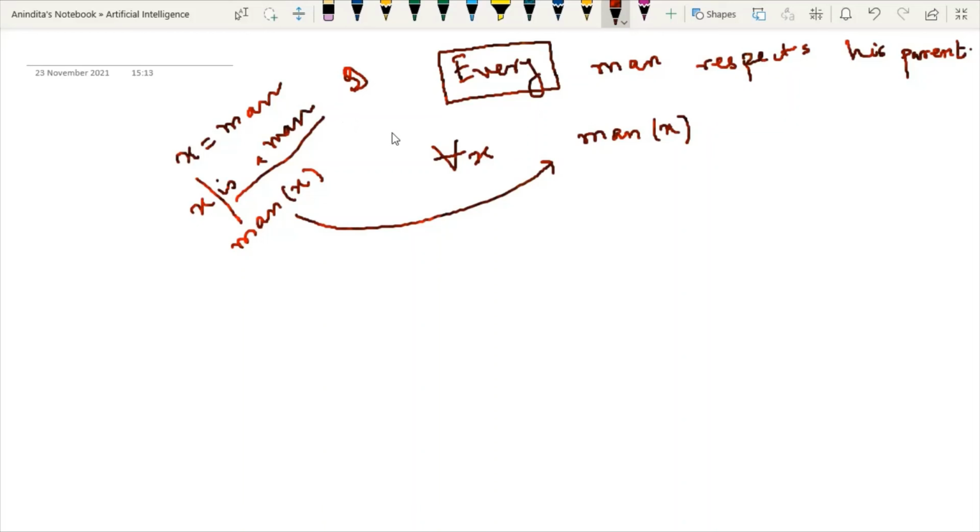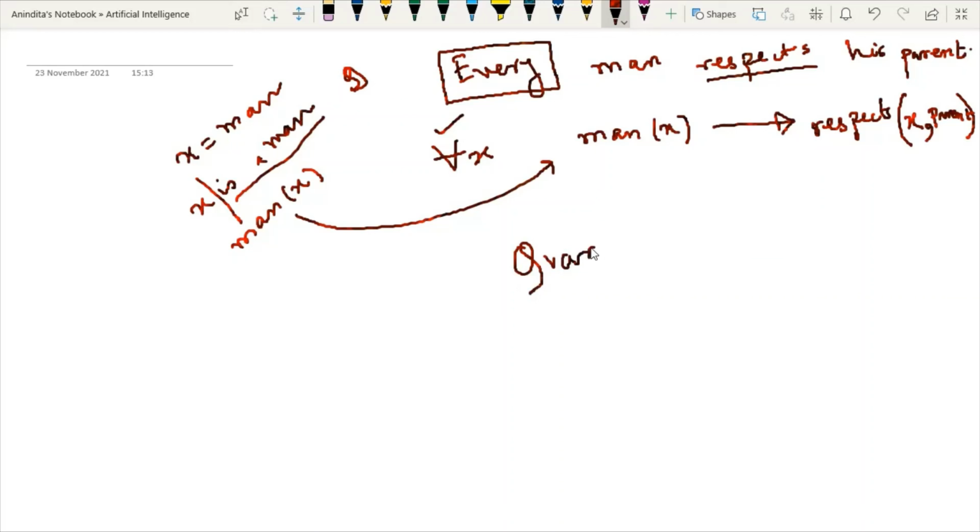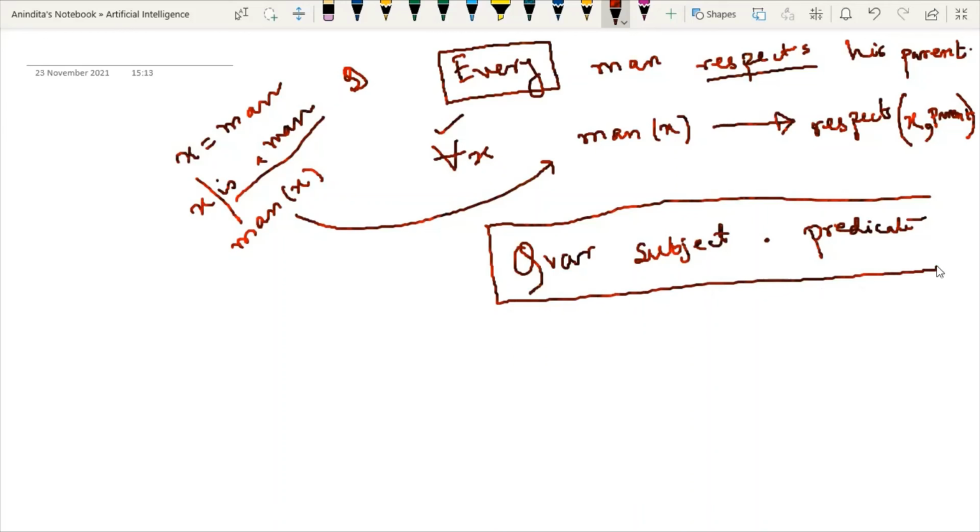Right? Now the connective. All is used, so this will be the connective. Now this is the predicate. Respects. Respects means somebody will respect someone. Who will respect whom? X will respect parent. Done? So this is the basic formula: quantifier, variable, then subject, then you have to use some connective and then the predicate. This is the formula you have to keep in mind.